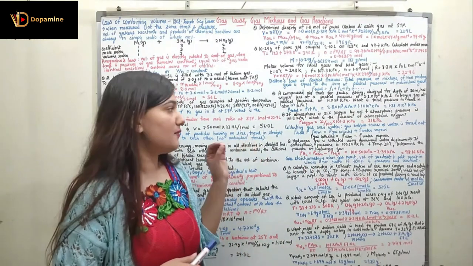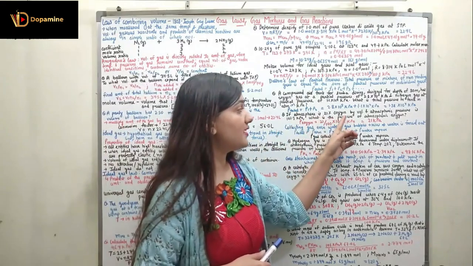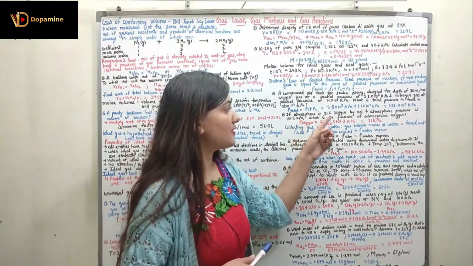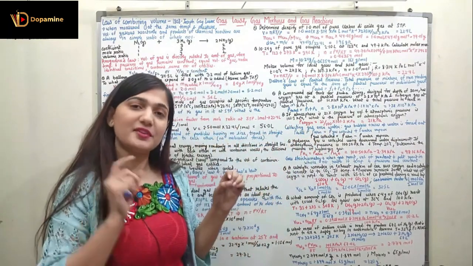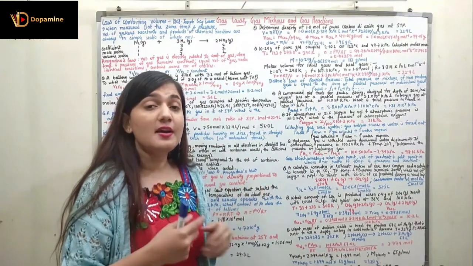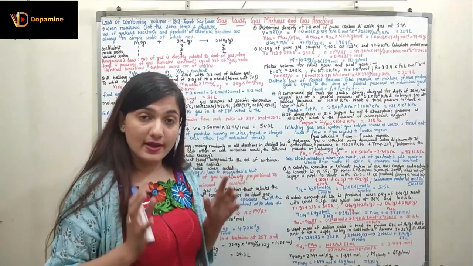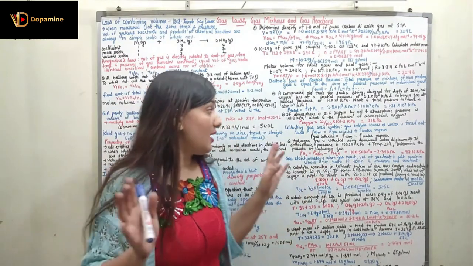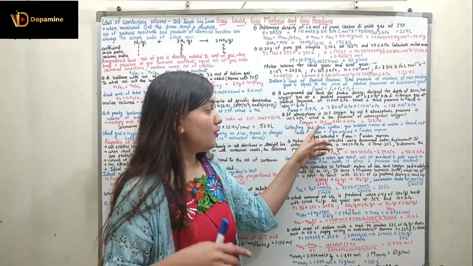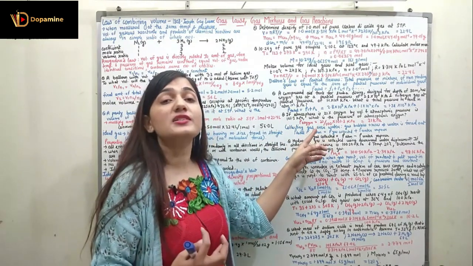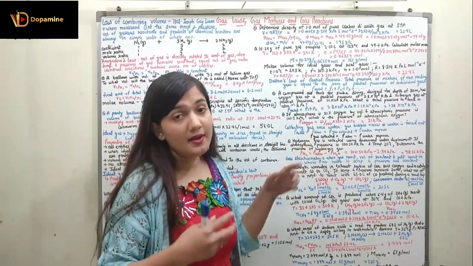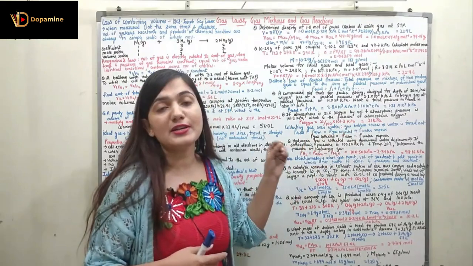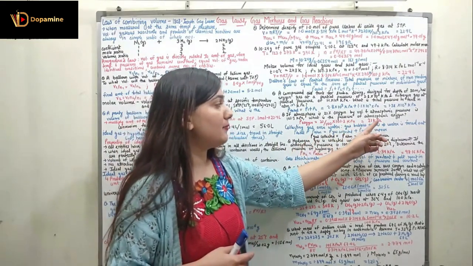Coming to the next question, which states, if the atmosphere is 21% oxygen by volume and atmospheric pressure is 101.3 kilopascal, what is the pressure of atmospheric oxygen? We have to find out just the pressure of atmospheric oxygen. Here again we are considering that the oxygen in the atmosphere is not reacting with any other gas. So the pressure of oxygen will be equal to the percentage of oxygen multiplied by the atmospheric pressure. Atmospheric pressure is 101.3 kilopascal multiplied by 21 by 100, so it gives me 21 kilopascal.